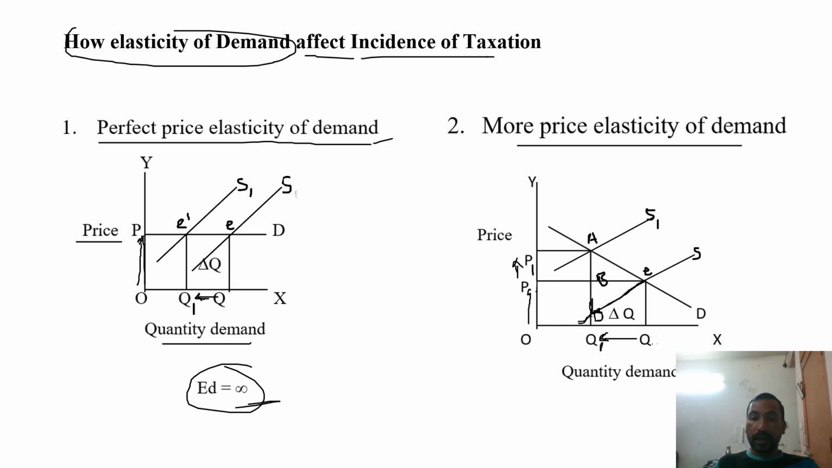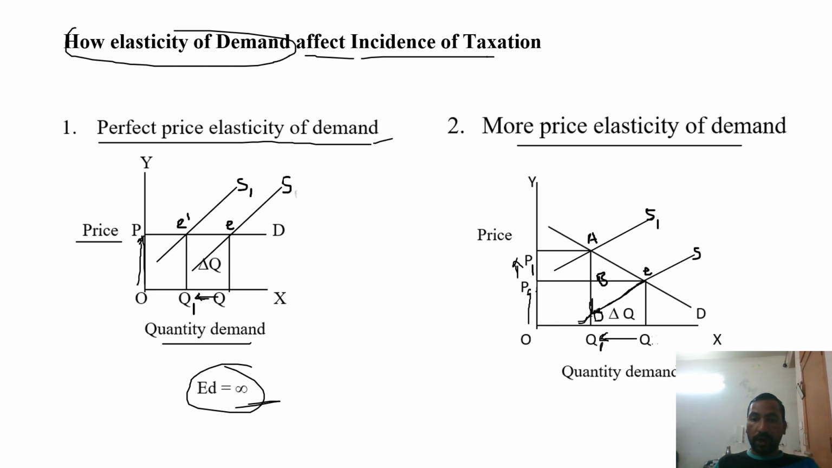Means the price elasticity of demand is more than 1. In this situation, the burden of the tax is on the producers, not on the consumers. You can see S is the supply curve, shifting to S1. This is point A, this is point B, and this is point D.